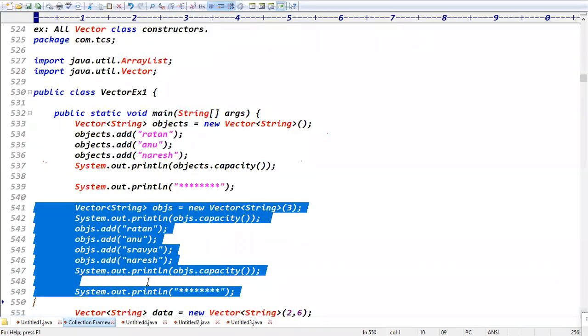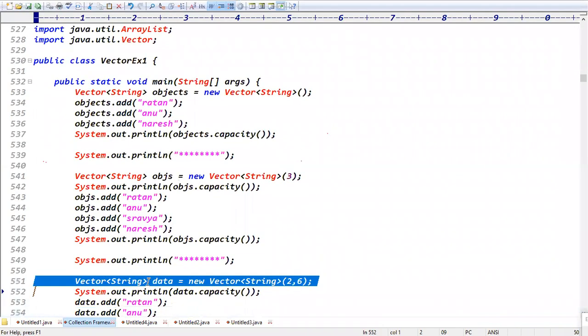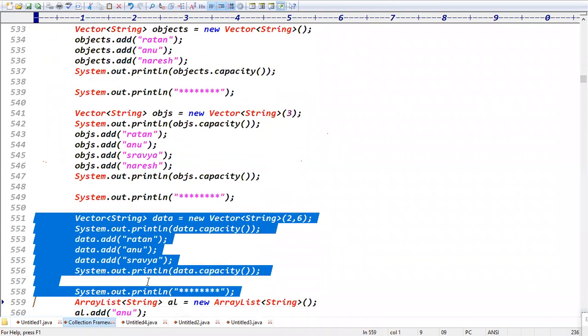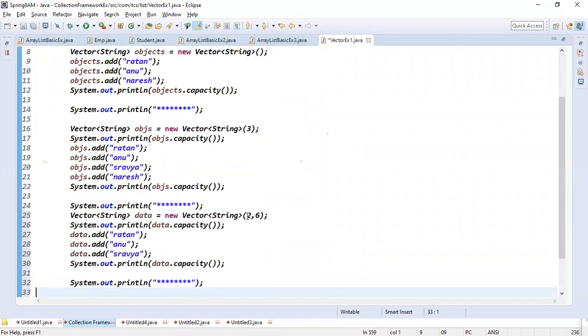Sir, you're saying the capacity becomes double, 3 becomes 6, but I don't want it to double. I want my own increment value. If you want your own increment value, you specify it here. But what is the initial capacity now? Guys, initial capacity is 2.